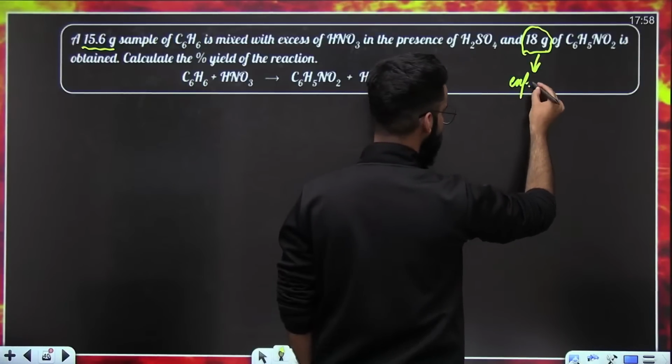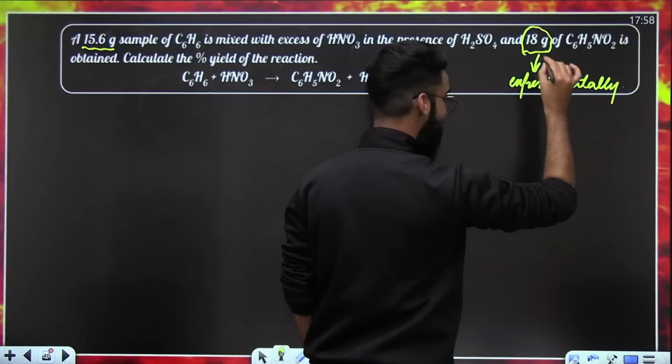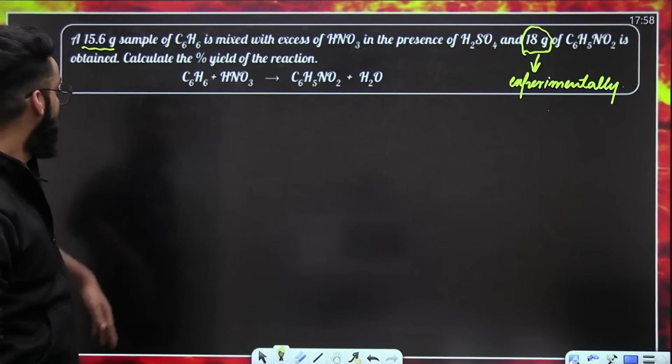So what is this basically? This is your experimental amount. This has been experimentally observed, that 18 grams of nitrobenzene is being formed in the lab.